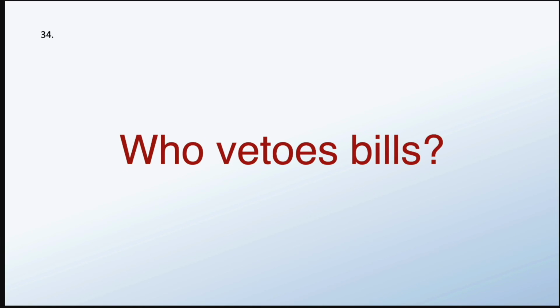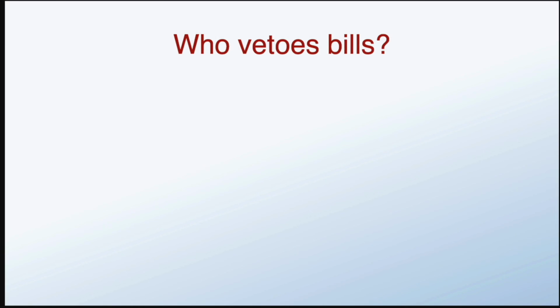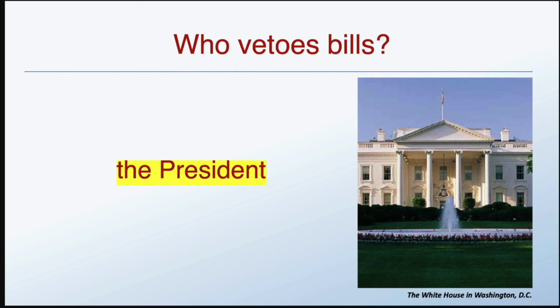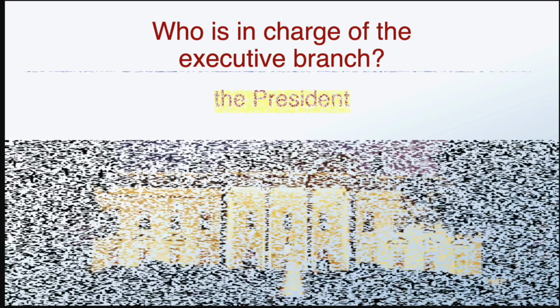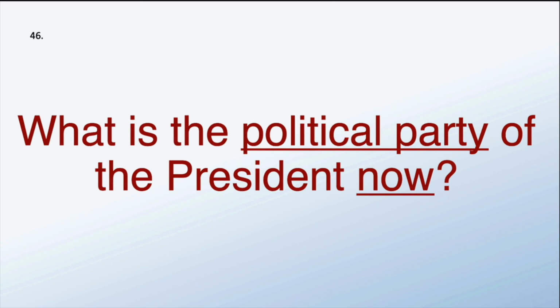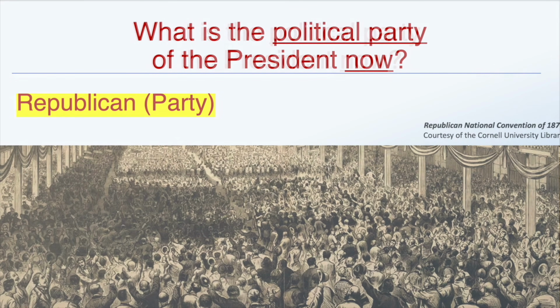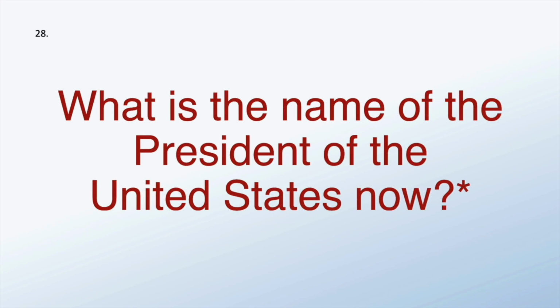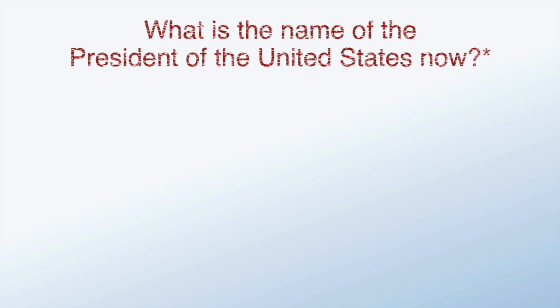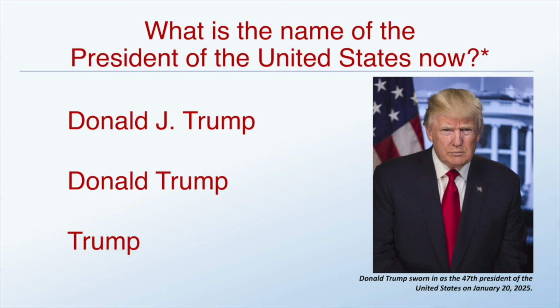Who vetoes bills? The president. Who is in charge of the executive branch? The president. What is the political party of the president now? Republican. What is the name of the President of the United States now? Donald Trump.